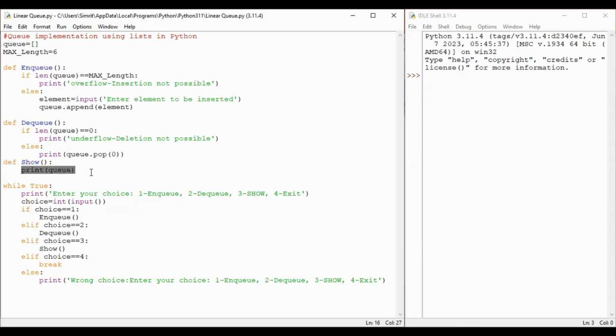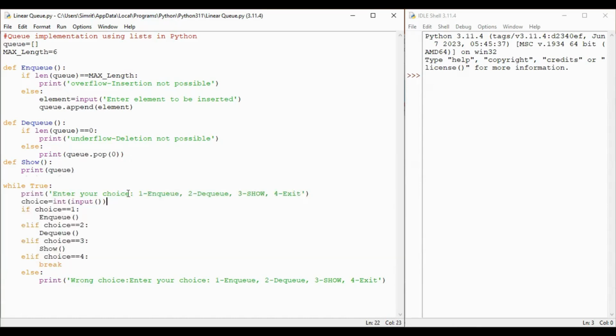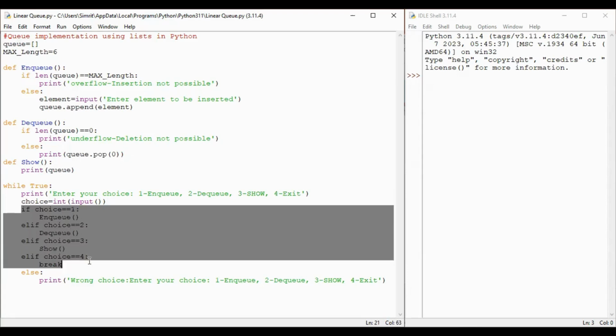And for show, we are just printing it. You can print it in whatever form you want to print. You want to print single element, that you can do. If you want to just print it in a listed form, that you can also do. And then of course, these are some choices. So user can enter 1 to enter an element, user can enter 2 to delete an element, and 3 for show, and 4 to exit. So similarly, I have created this menu-based program, and let's run this.